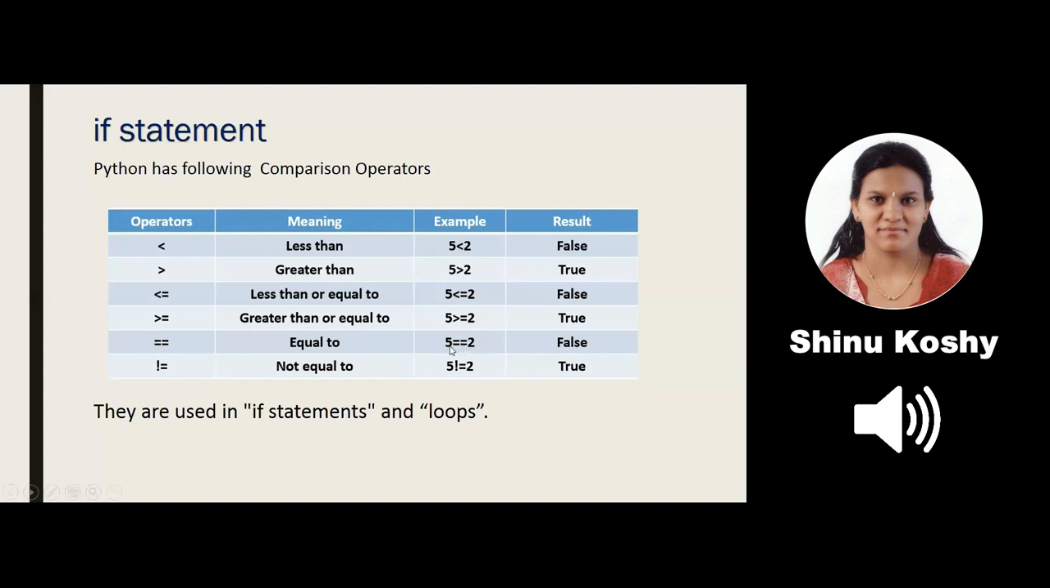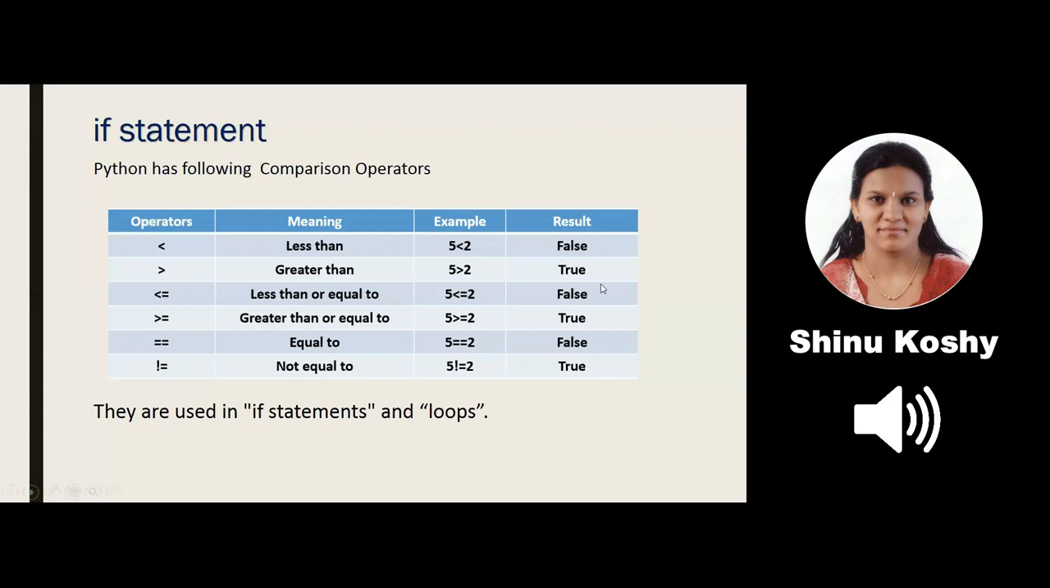So 5, is it equal to 2? It will give me an answer false because 5 is not equal to 2. So these decision-making operators are called comparison operators and they return an answer true or false.